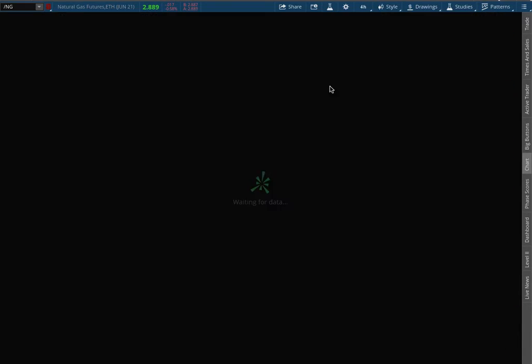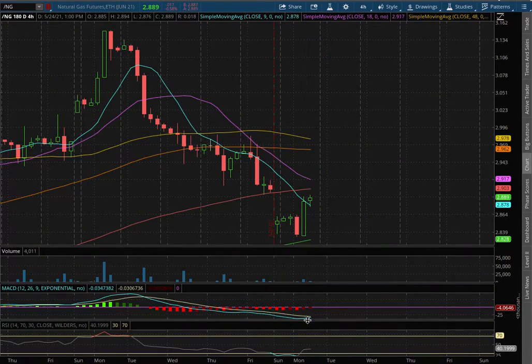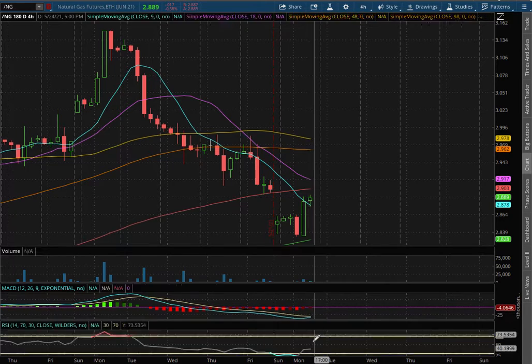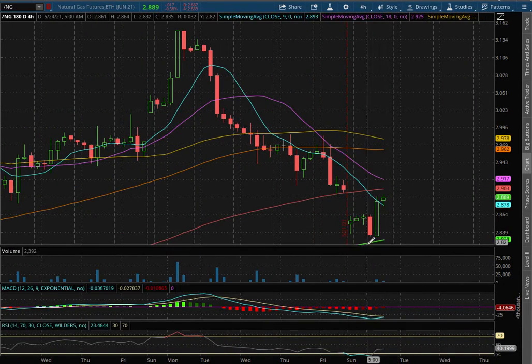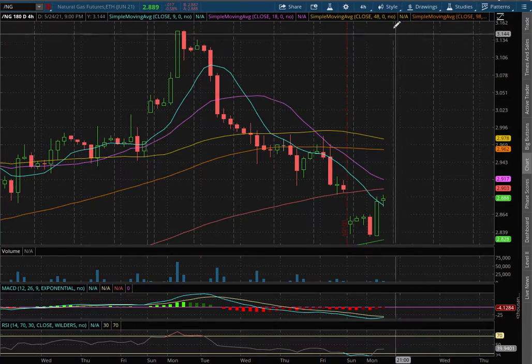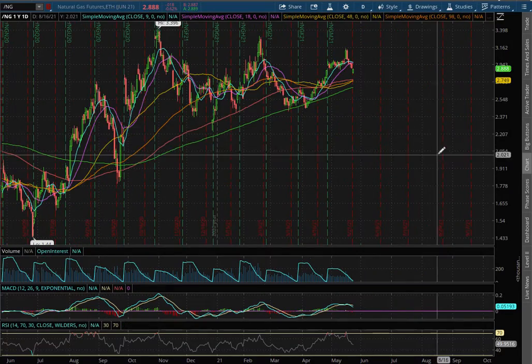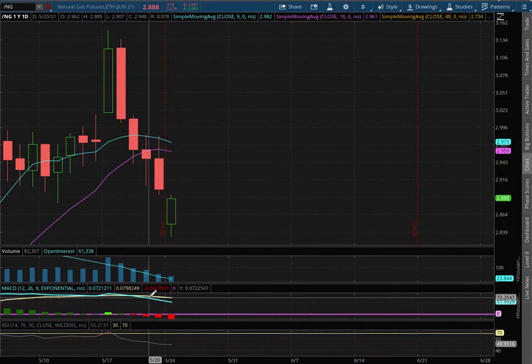As we extend out to the 4-hour chart, we still remain in negative MACD, but we're seeing signs of a convergence, and we're slightly off of oversold condition with the RSI. We have yet to touch the 200 moving average, this green line acting as our temporary support at around a price of $2.83. As with the daily chart, we still remain in negative MACD, but we did see it diverge.